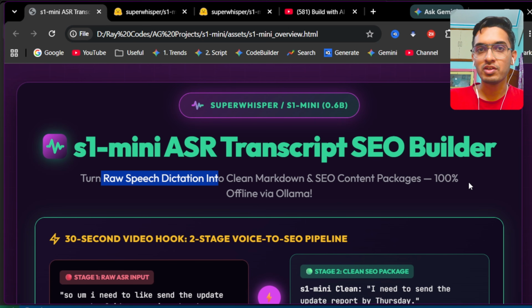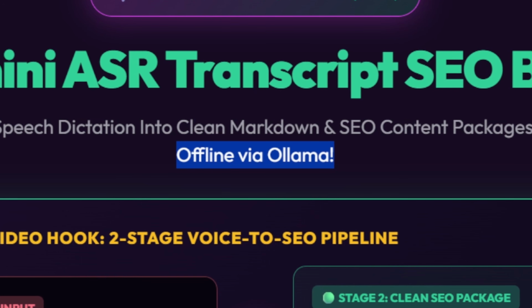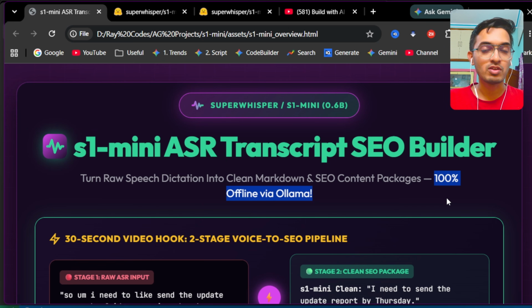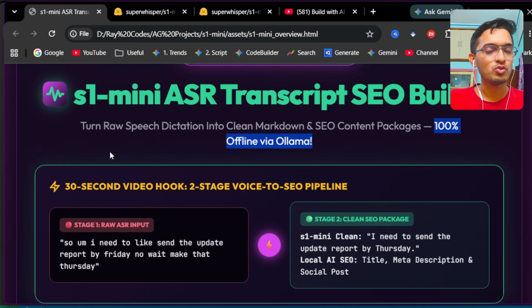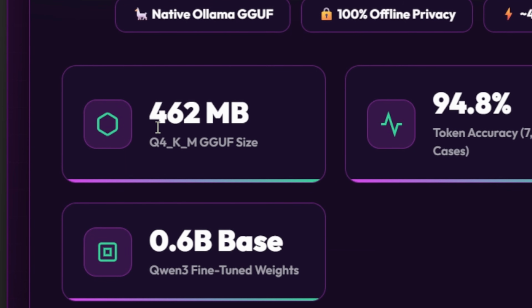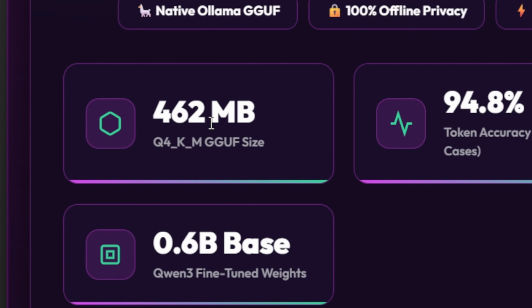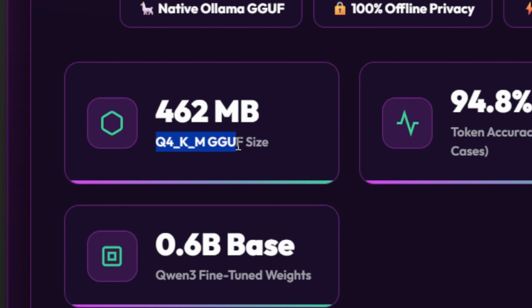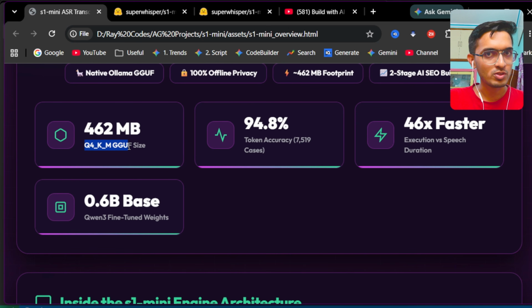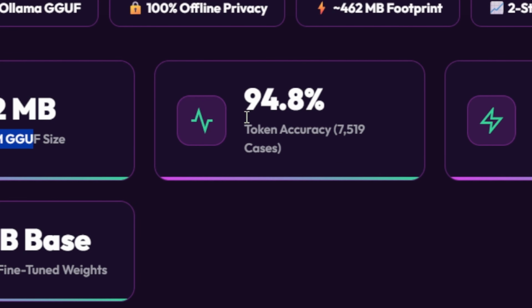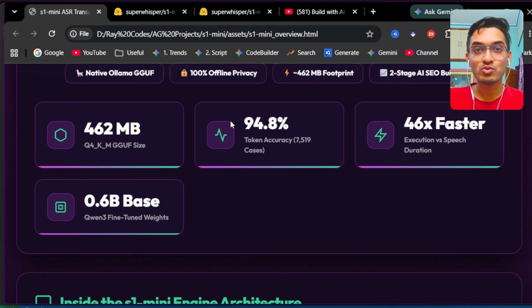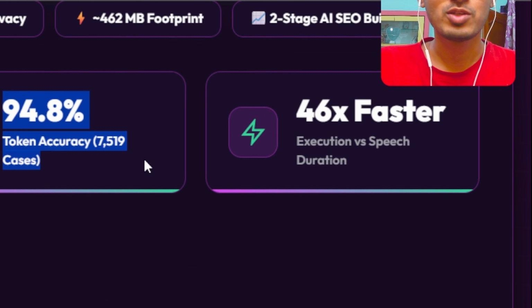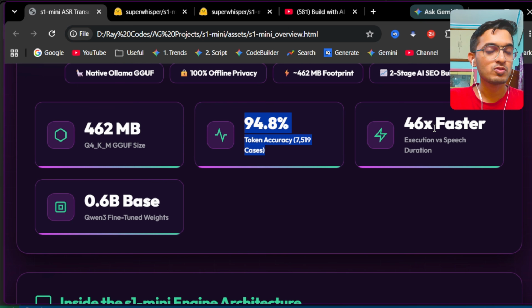And everything will run entirely on your own local computer system, so your private audio transcripts never get leaked to the cloud servers. And you do not even need a high-end graphic card to run this, as the download size is just 400 MB, and you can even run the 4-bit quantization on your CPU and RAM combination. And in extensive testing across thousands of spoken phrases, it scores exceptionally well with 95% accuracy in fixing words. And the processing speed is also 46 times faster than the older methods, as a minute of talking will just take seconds to pre-process completely.